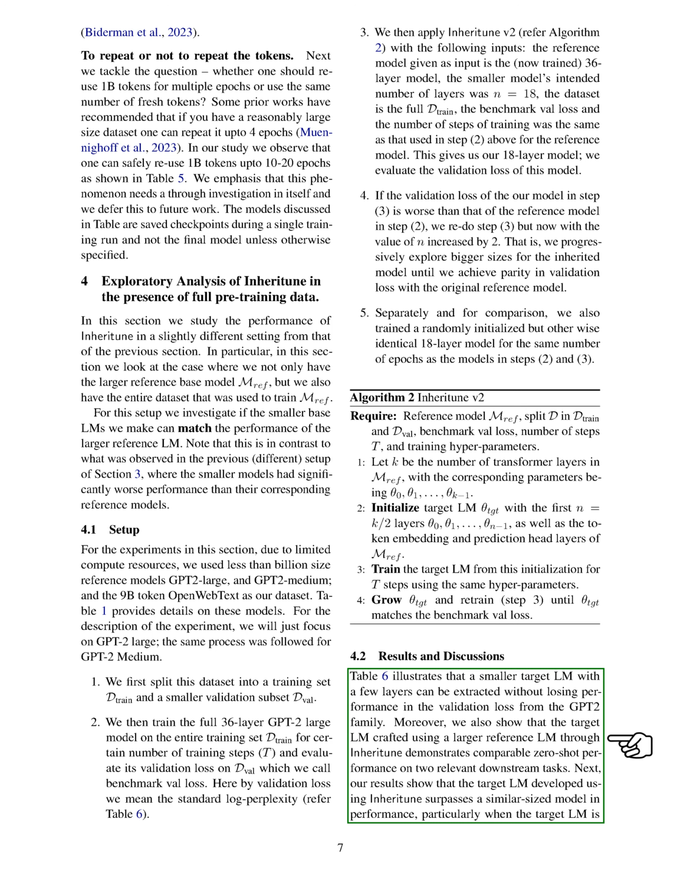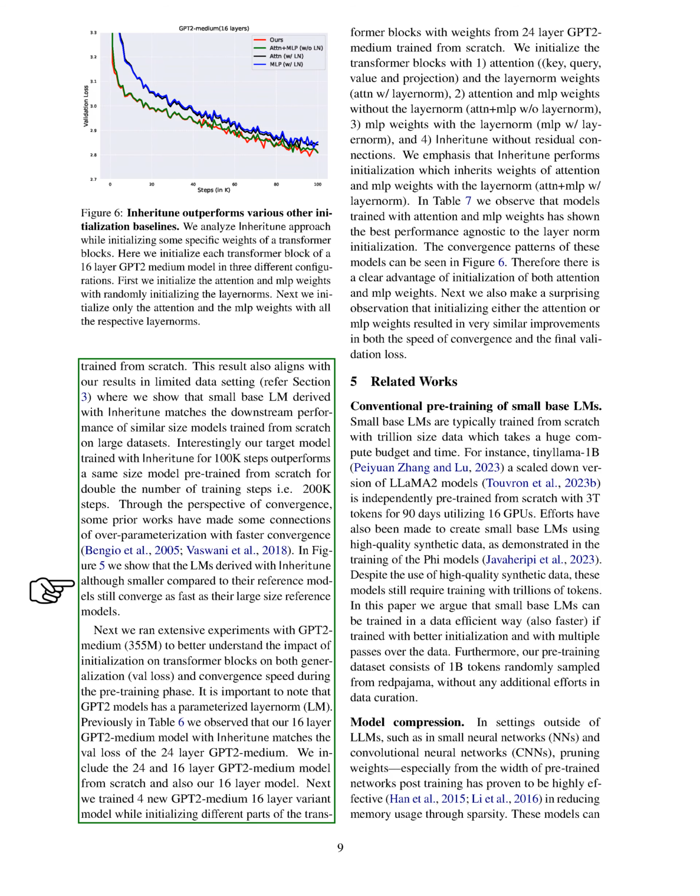Our results indicate that the target LM developed with MathsF Inheritune outperforms a similar-sized model, especially when trained from scratch. This aligns with our findings in a limited data setting, where we demonstrated that a small base LM derived with MathsF Inheritune matches the performance of similar-sized models trained from scratch on large datasets. Interestingly, our target model trained with MathsF Inheritune for 100K steps performs better than a model pre-trained from scratch for 200K steps. We also observed that the LMs derived with MathsF Inheritune converge as quickly as their larger reference models, despite being smaller in size.